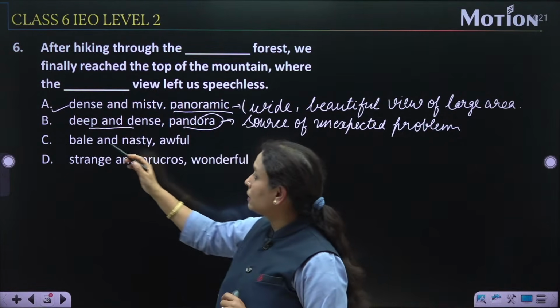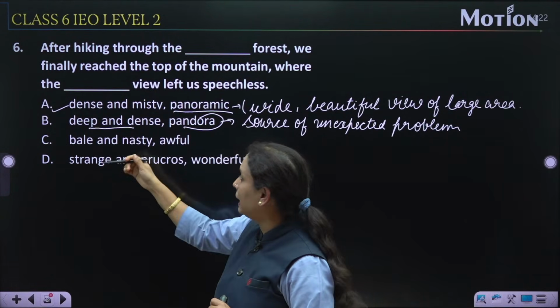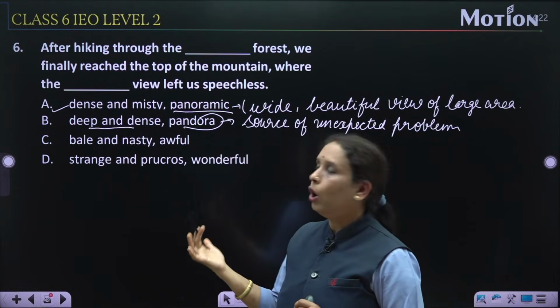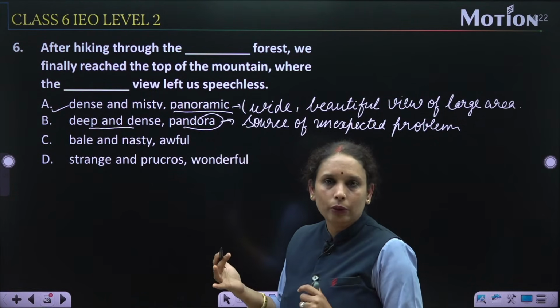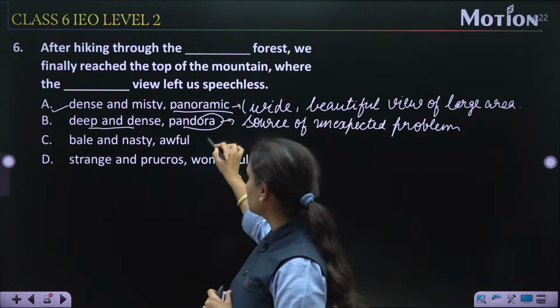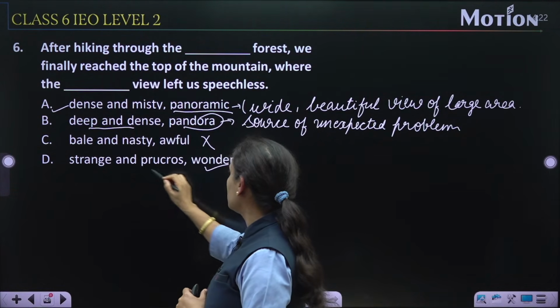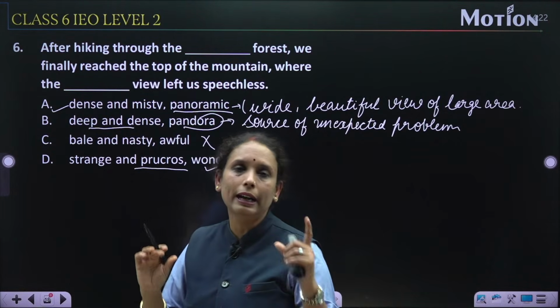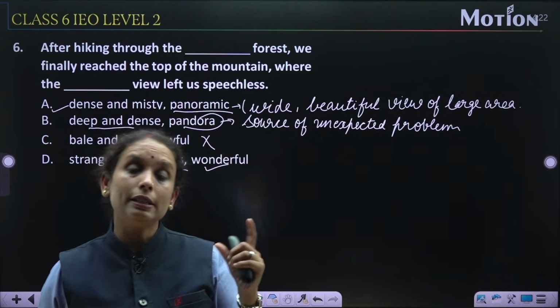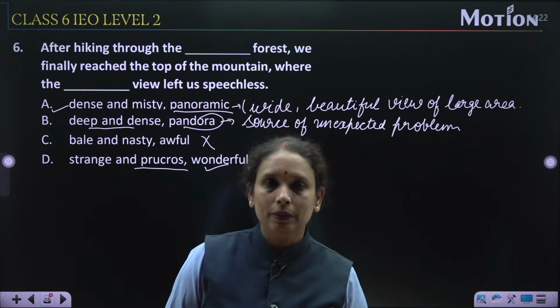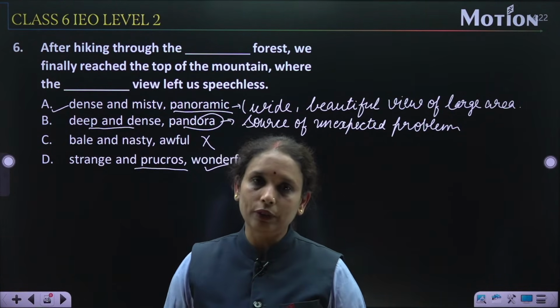Now say option number C is bleak and nasty and awful. Awful again means dreadful, डरावना, है ना, बहुत अजीब सा, ये भी possible नहीं है. Strange and precocious, wonderful. Wonderful यहाँ पर हो सकता है, लेकिन precocious, precocious is a kind of a disease that, it is a kind of a medicine that is used for the treatment of different allergies.